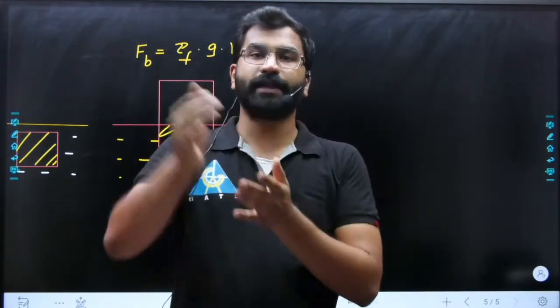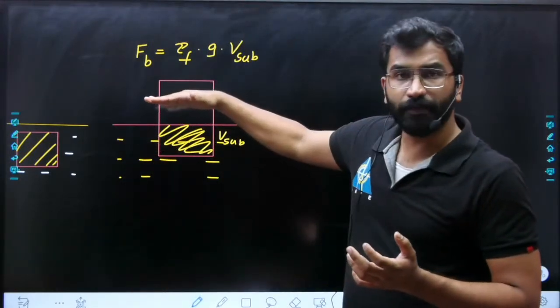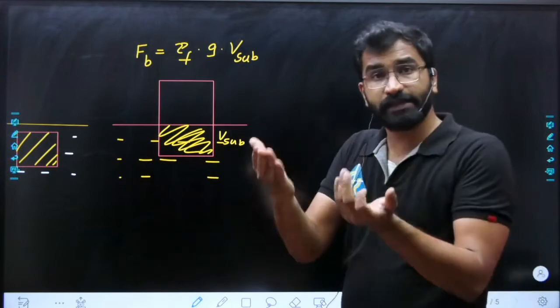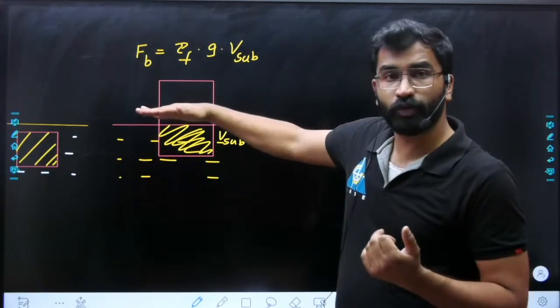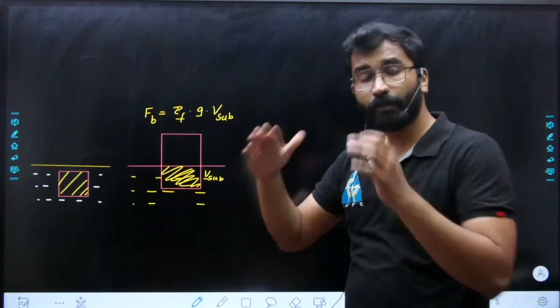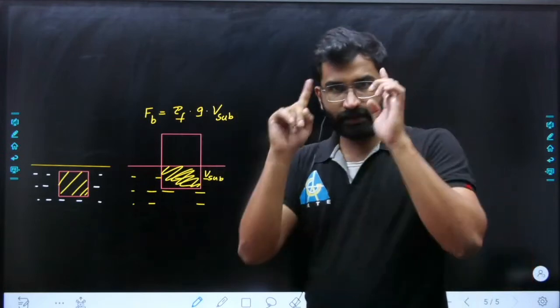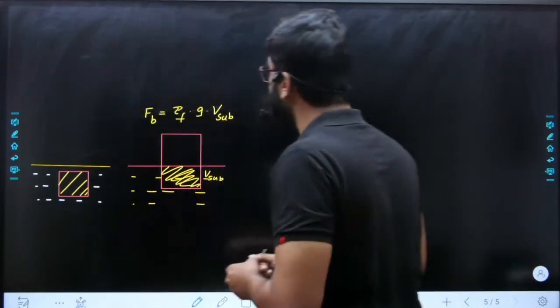If the buoyancy is more, what will happen? The body will completely come to the top. If the weight is more, the body will sink. Both are balanced, that's why it is floating. Okay, simple logic. So we can remember like this.